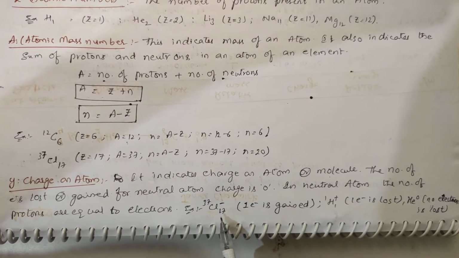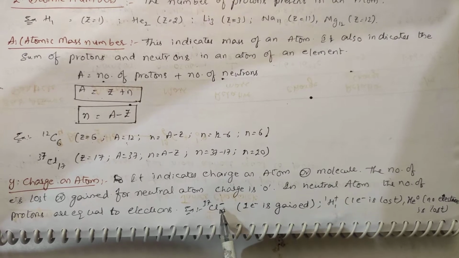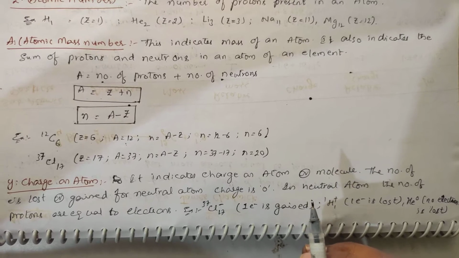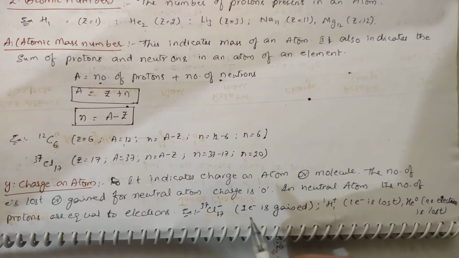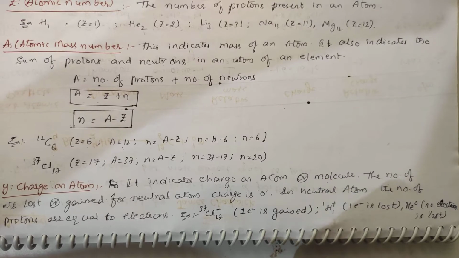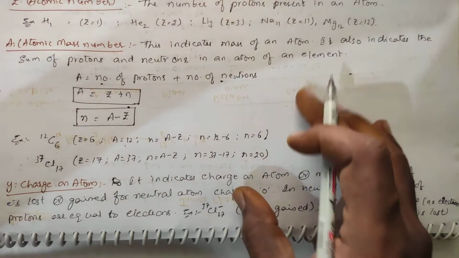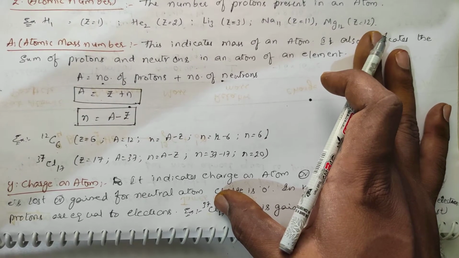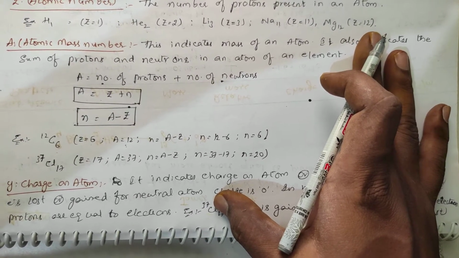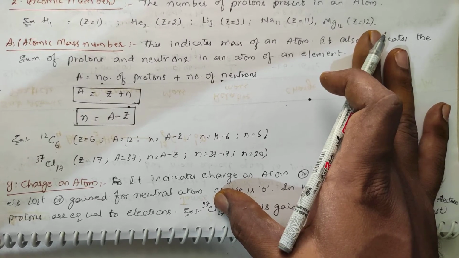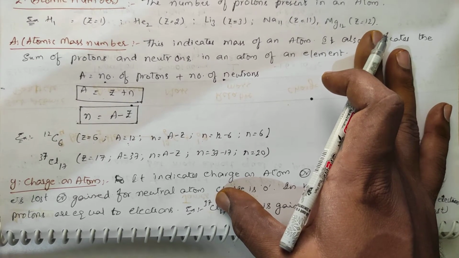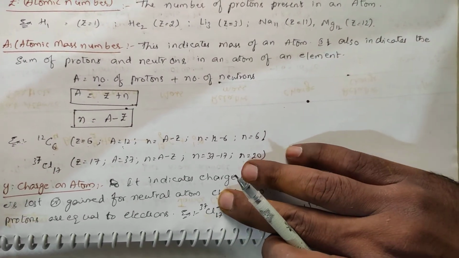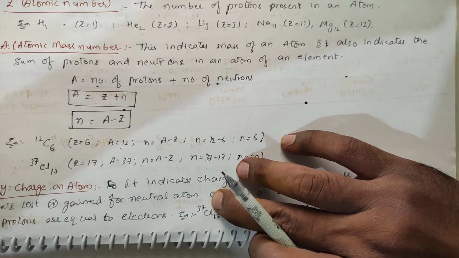Suppose you take the example like chlorine minus, 17, 37. What does this minus indicate? If you have a minus sign, it indicates the number of electrons gained. If there is a plus sign, it indicates the number of electrons lost. If you don't have any charge here, for example chlorine 37, 17, it indicates the number of protons is equal to the number of electrons. In general, if it doesn't have any sign, 17 protons are present and 17 electrons are present.